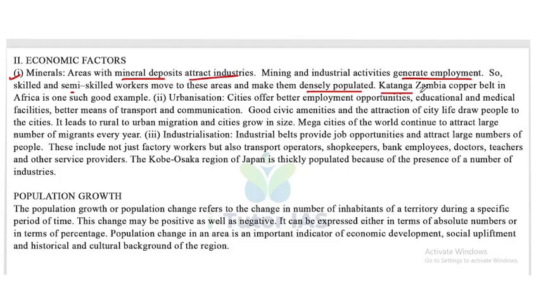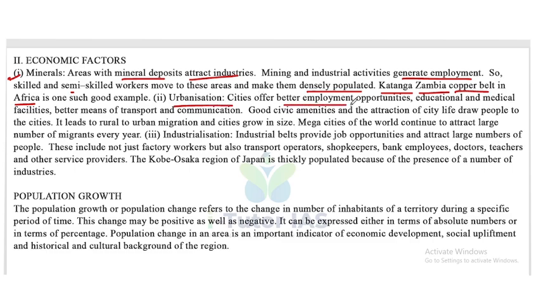The Katanga Zambia Copper Belt in Africa is one such good example. So the Katanga Zambia Copper Belt in Africa is an example of the influence of minerals in population distribution. Now, second one is urbanization.